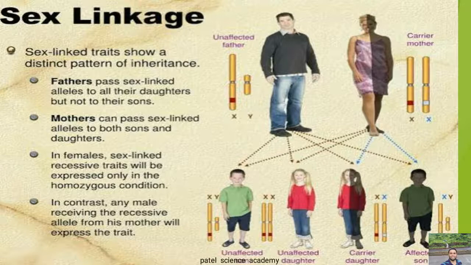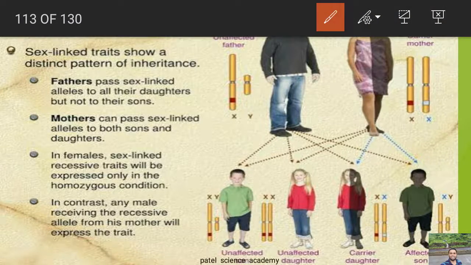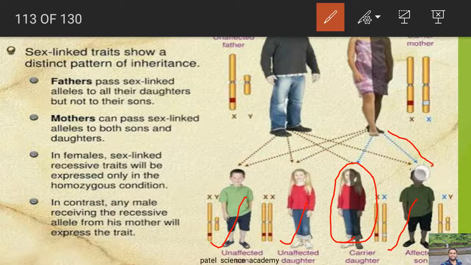So dear students, from the father, this son will be unaffected, this son will be unaffected, and from the mother, this daughter will be unaffected, but one of the daughters will be a carrier and one of the sons will be affected. So this characteristic is coming from this X, which is indicated by this blue color X.